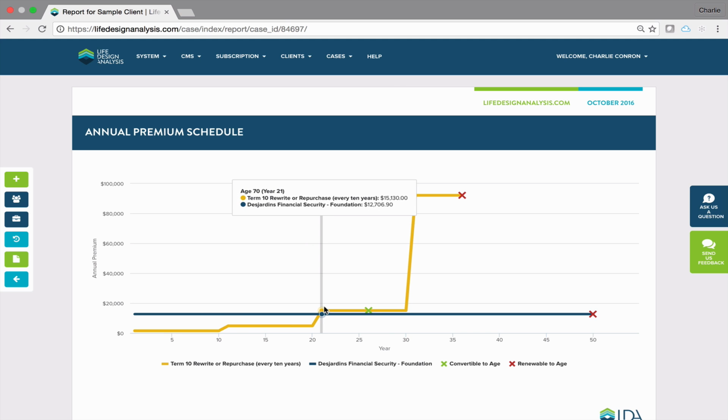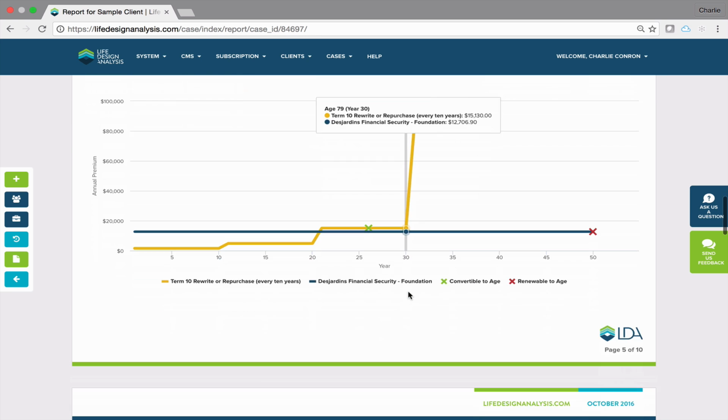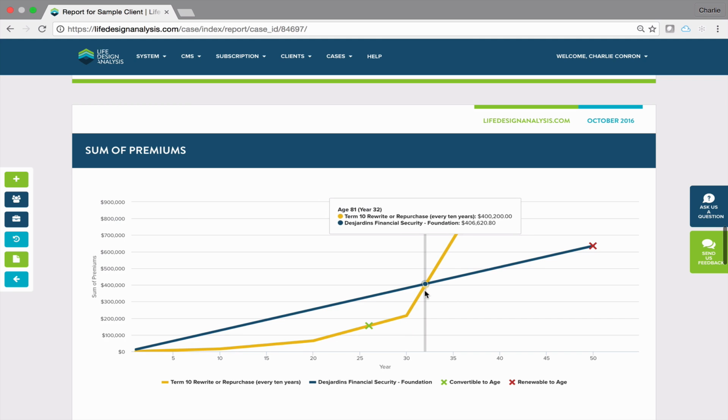Yes, the term's a lot lower until that age 70. And a lot of times I like to say, at that age, when you're thinking about your retirement and you're on a fixed income, are you going to be able to afford that increase? We certainly won't be able to afford the increase here, that final guaranteed renewal, because we can't purchase term anymore. So we would lose that insurance at age 79.